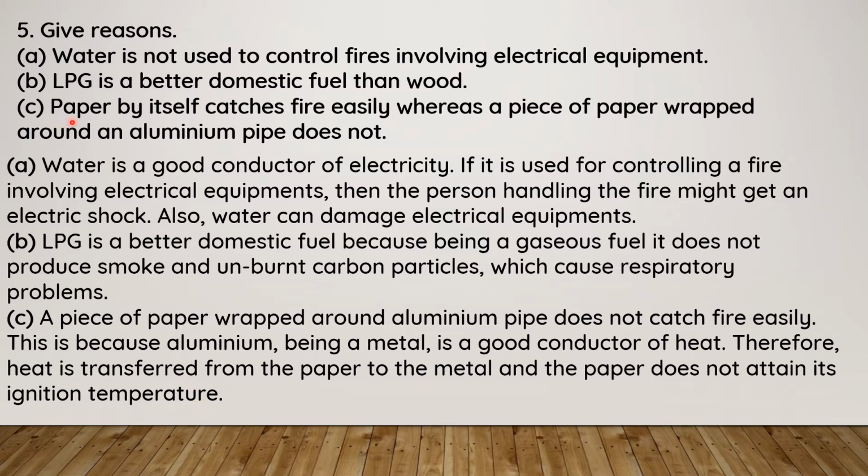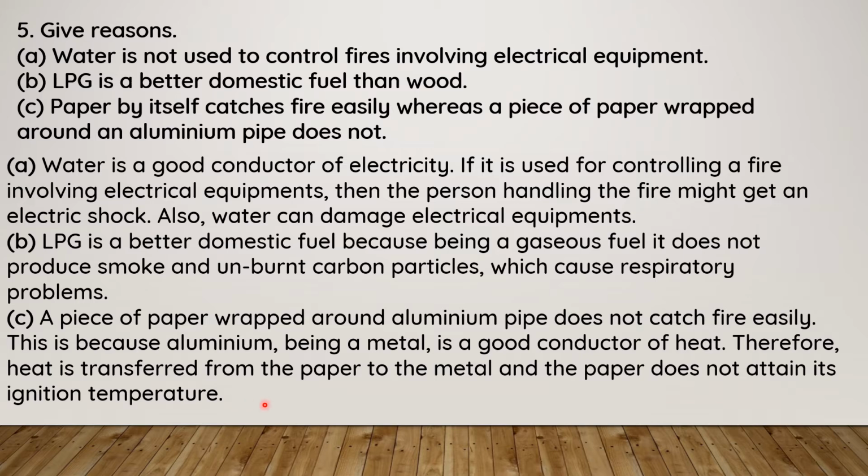So in the first case, paper itself catches fire very easily. But with paper wrapped around an aluminium pipe, aluminium is a metal and a good conductor of heat. So heat transfers from the paper to the metal, because metal is a better conductor than paper.